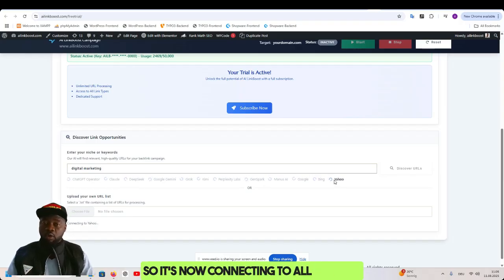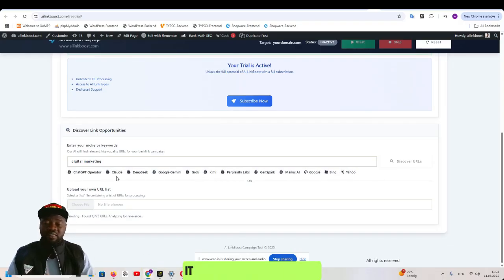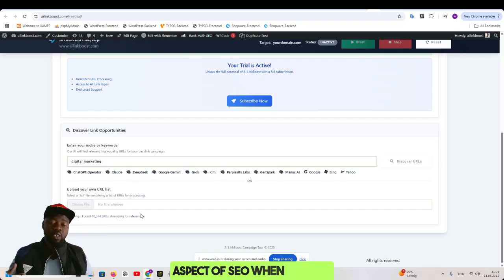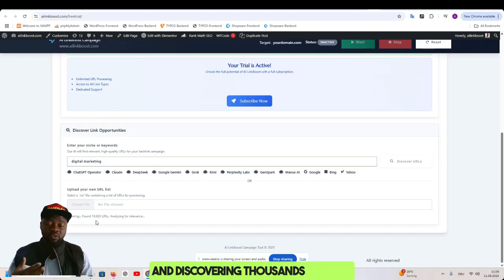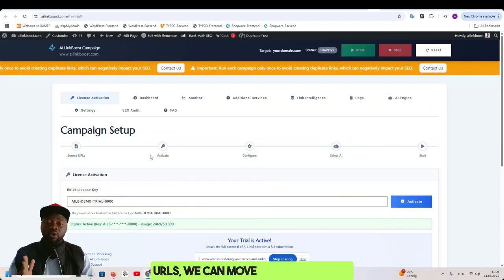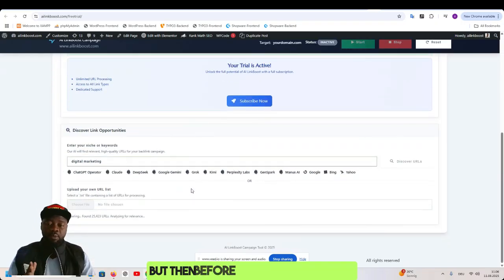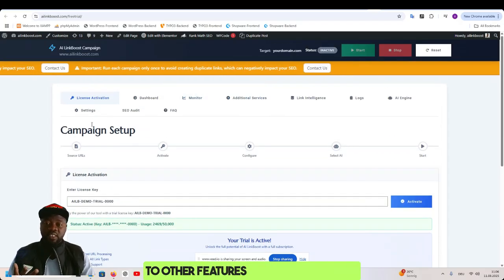So it's now connecting to all of them. Once it's finished connecting, it starts scanning them. Once it's scanning them, you can see crawling, found 4,000, 5,000, 6,000, analyzing relevance. This is a very important aspect of SEO when it comes to marketing, when it comes to Google. So it's now analyzing and discovering thousands of URLs. All we have to do right now is wait for the tool to discover all these URLs. Once it's finished, we can move to the next step. But before we come back to see if it finishes, while it continues discovering, we can move on to other features to talk about them.